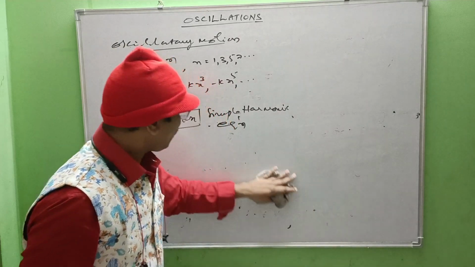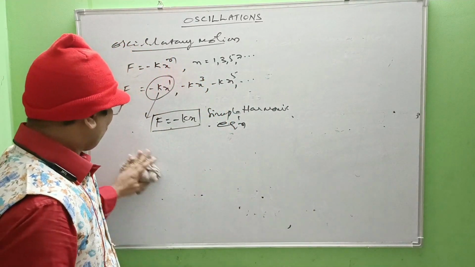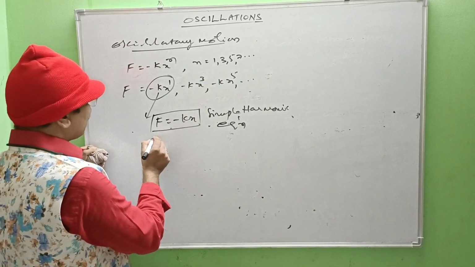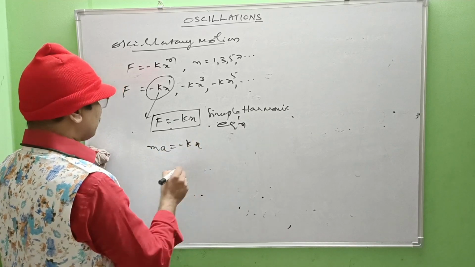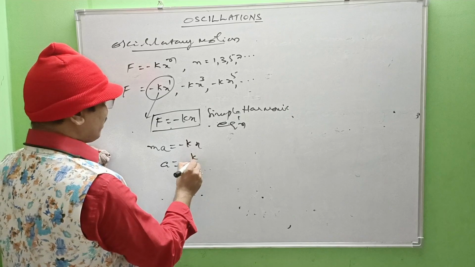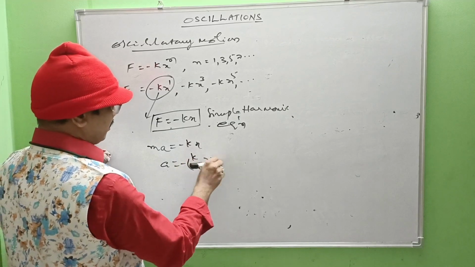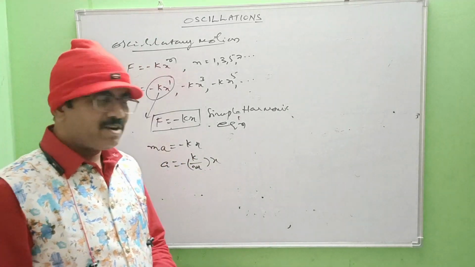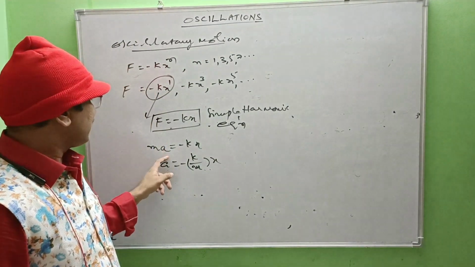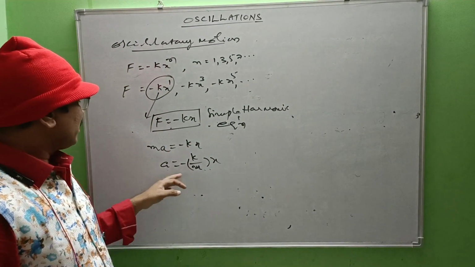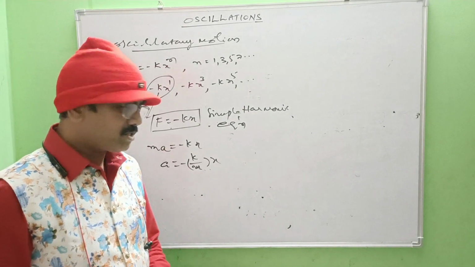Now, suppose I take F as ma equal to minus k into x, that is a equals minus k by m into x. From Newton's second law, F equals ma, so ma equals minus k into x, and a equals minus k by m into x.